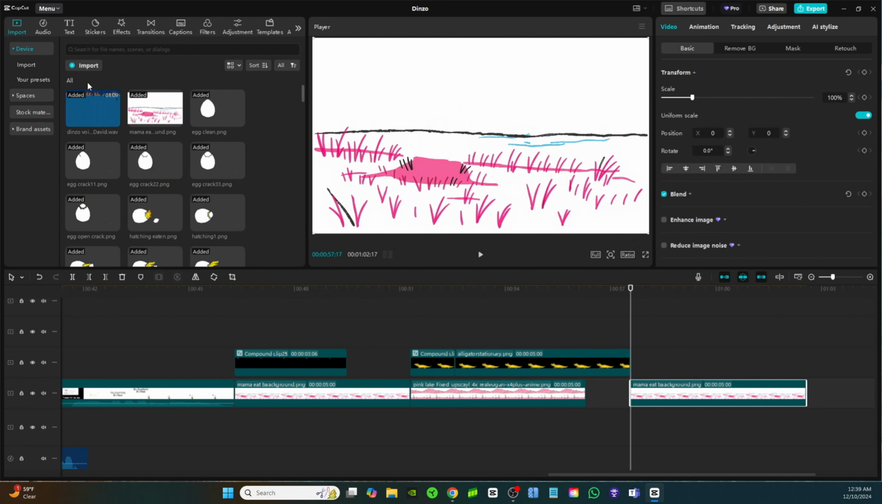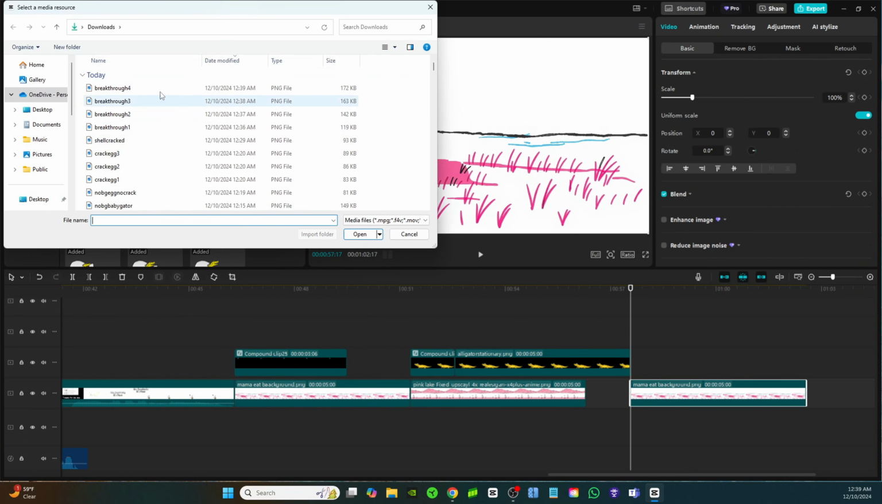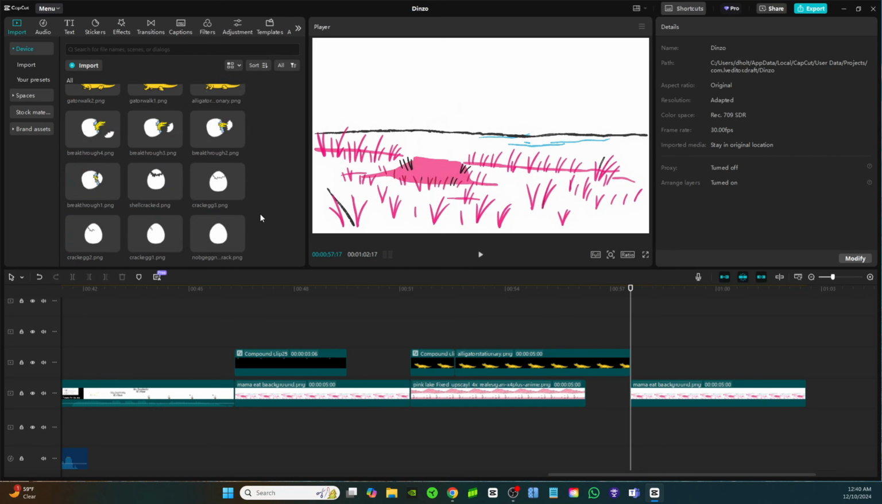And now I'm going to go ahead and click on import. I'm going to import all those images from breakthrough 1 to 4, also how we were cracking the egg. Now, as you can see right here of all of our images that we just brought in, you can see how it progresses and you can almost see the animation taking shape. So let's go ahead and bring them in one by one.